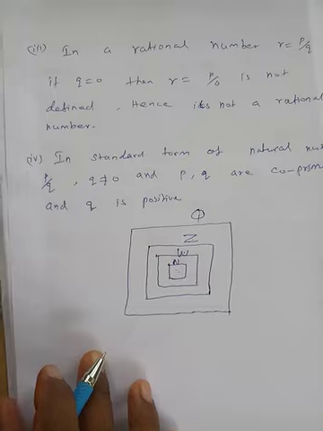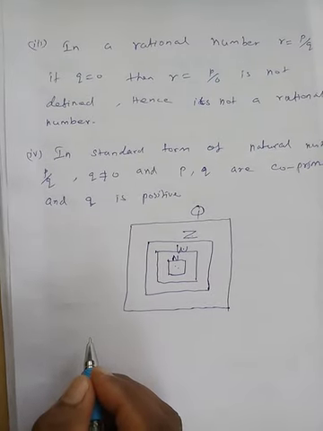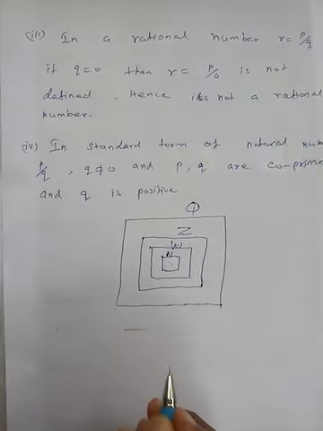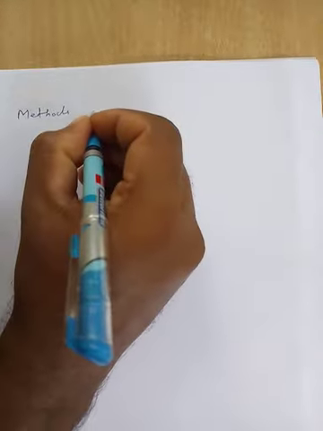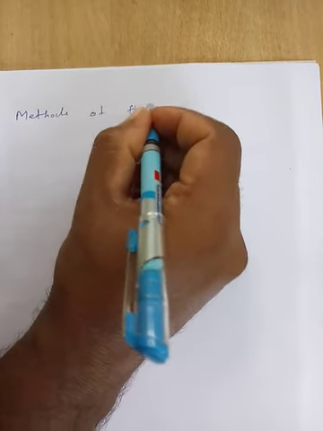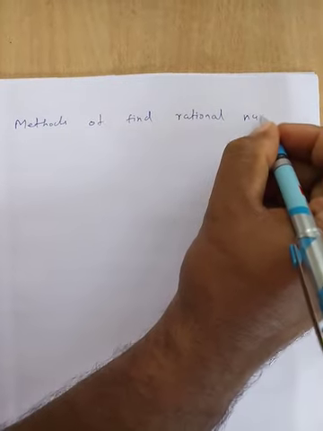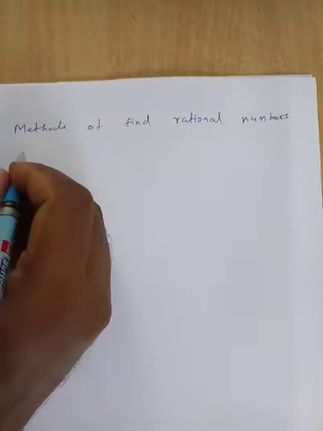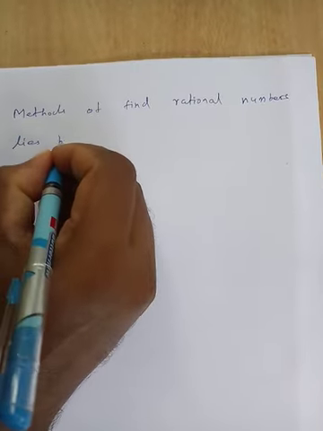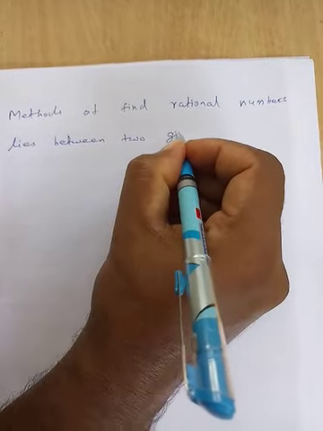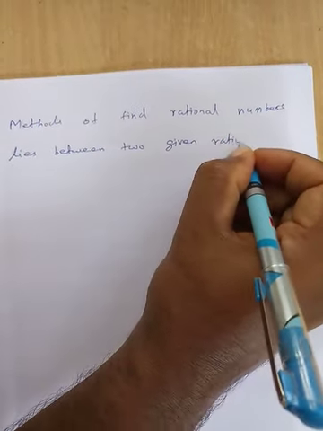Now, methods of finding the rational numbers that lie between two given rational numbers.